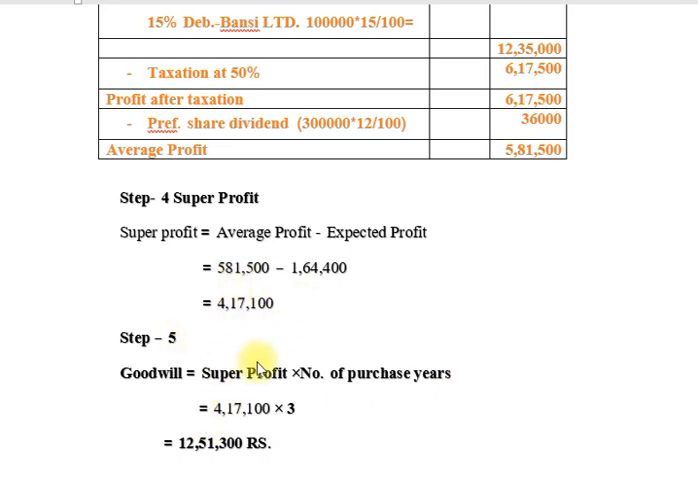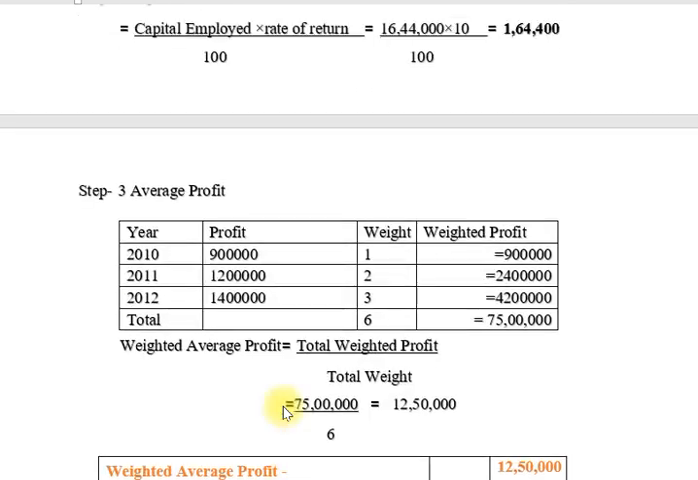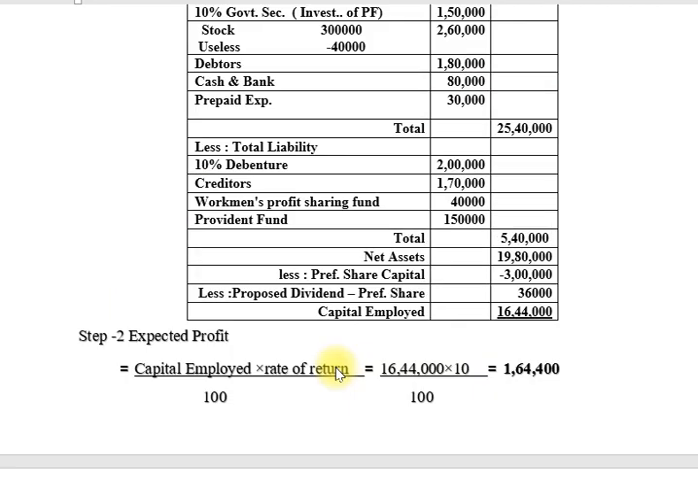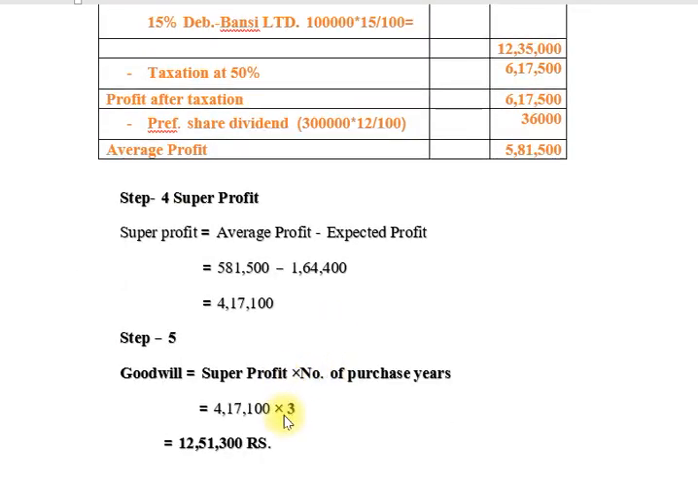So our super profit is 4 lakh 17,100 multiplied by 3, because in our example, in the last point, the goodwill of the company is agreed to be valued at 3 years' purchase of the super profit basis. So friends, we take 3 here. Now the total is 12 lakhs 51,300 rupees.